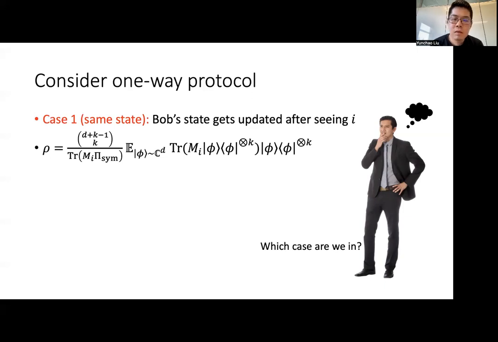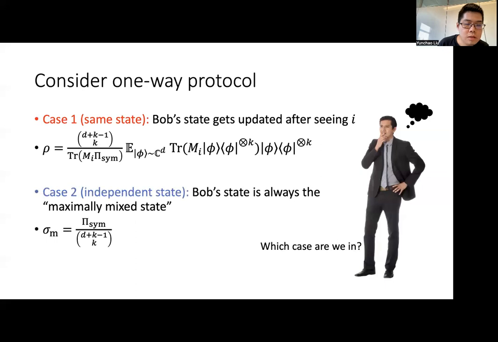In particular, those states that have higher overlap with the operator M_I will be more likely from Bob's perspective. And in case two, when they have independent states, Bob's state will always be the maximally mixed state inside the symmetric subspace, which is unaffected by Alice's message.